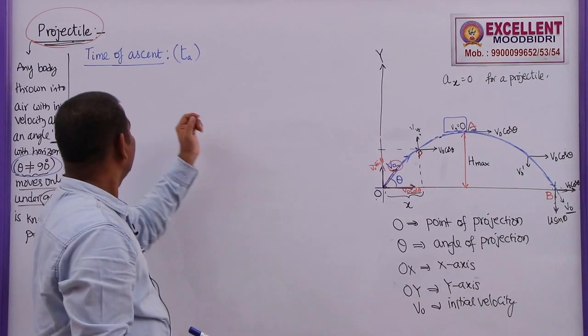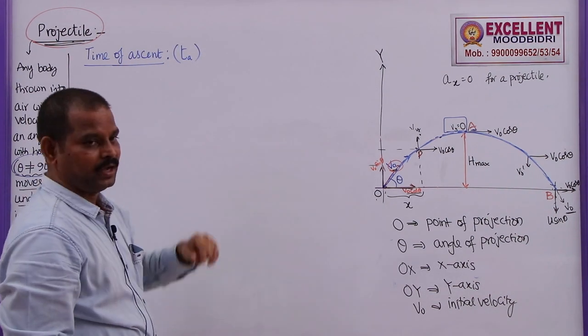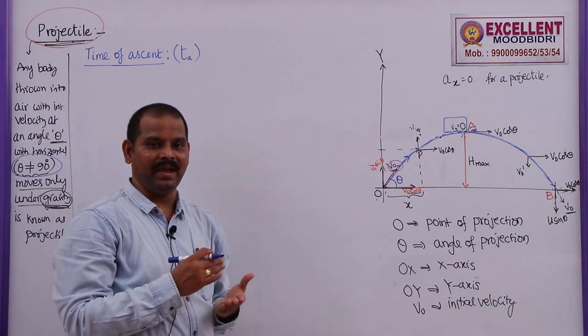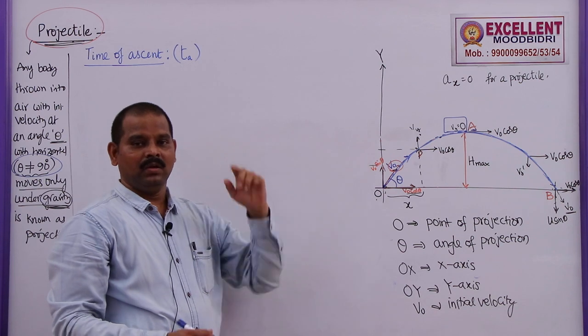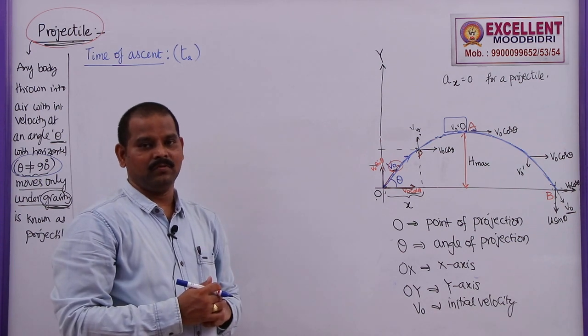Next one, time of ascent of a projectile. What is time of ascent? The time taken by a body to reach the maximum height from the ground, for motion along a straight line, for one dimensional motion.